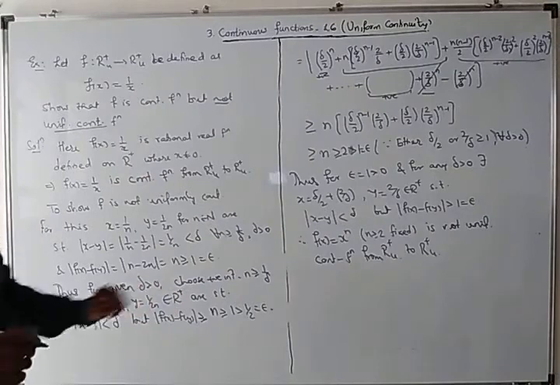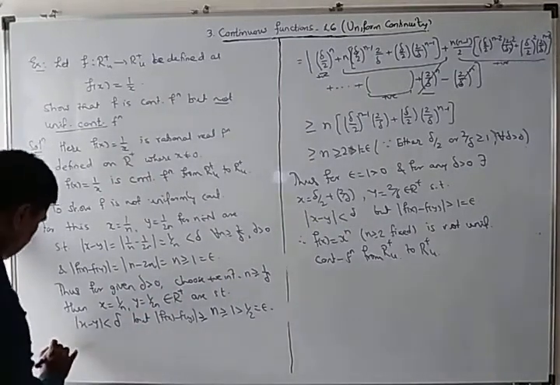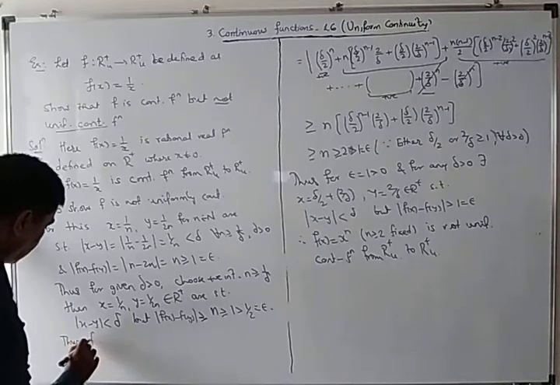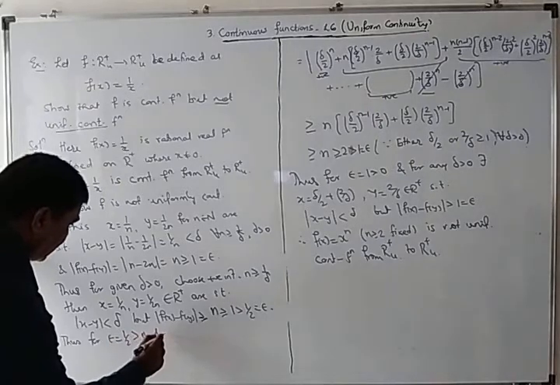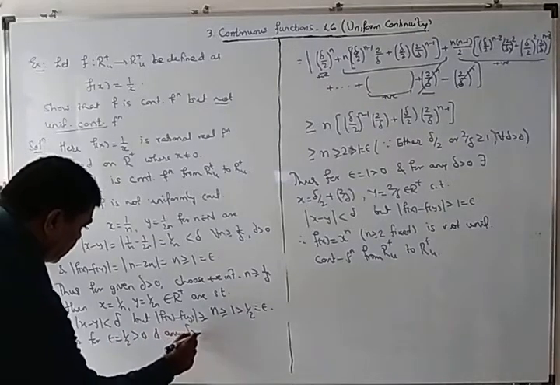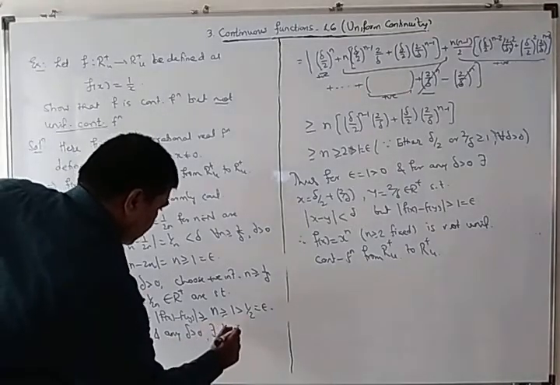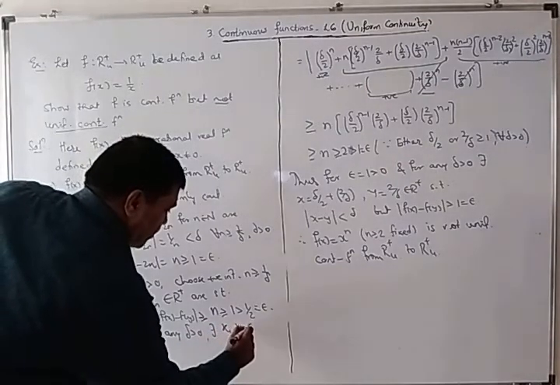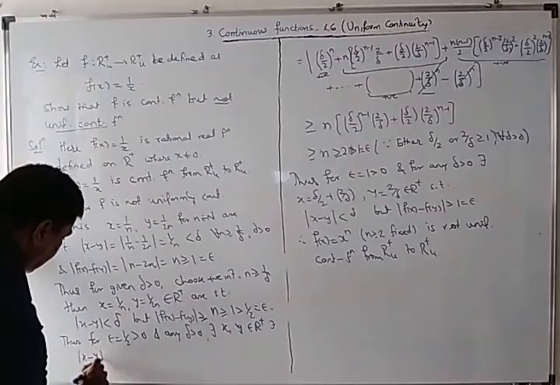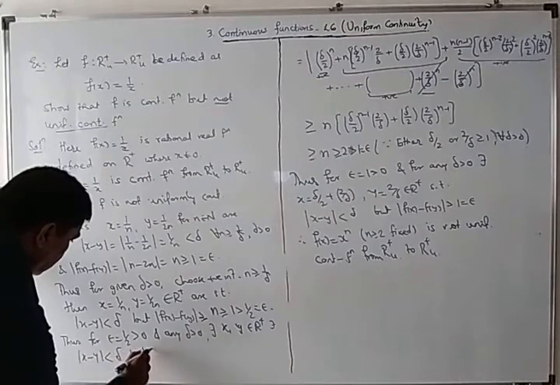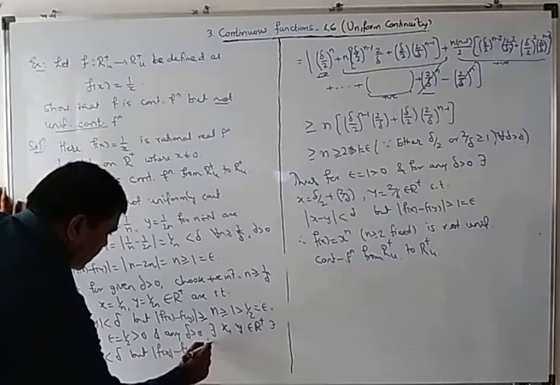Thus for epsilon equal to half greater than 0 and any delta greater than 0, there exist x, y belonging to R plus such that mod of x minus y is less than delta, but mod fx minus fy is greater than half, equal to epsilon.